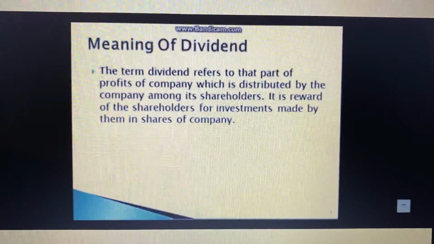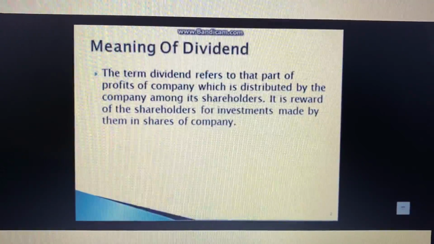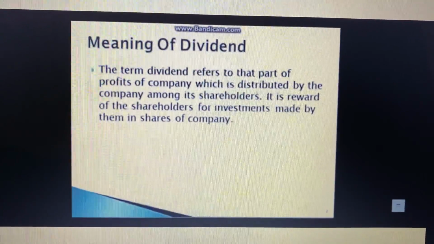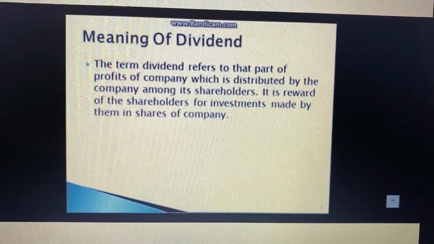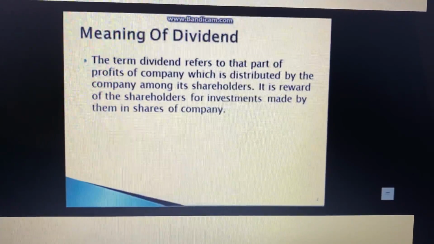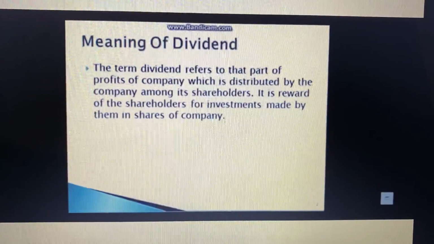A company, on the other hand, needs to provide funds to finance its long-term growth. If a company pays out as dividend most of what it earns, then for business requirements and further expansion, it will have to depend upon the outside resources such as issue of debt or the new shares. This was the meaning of the dividend.